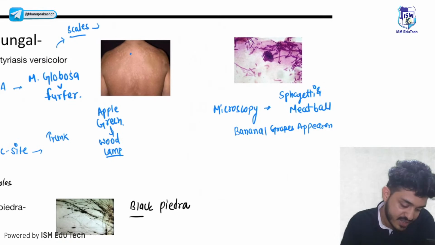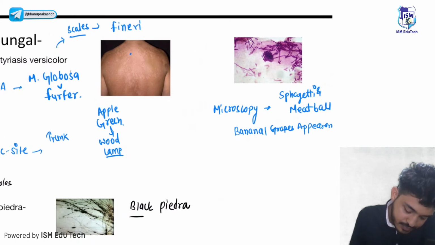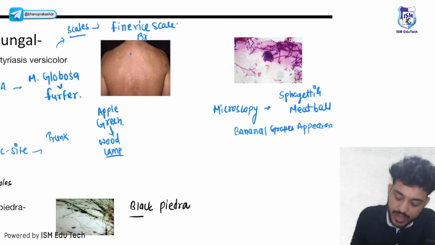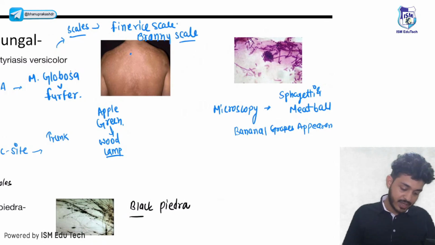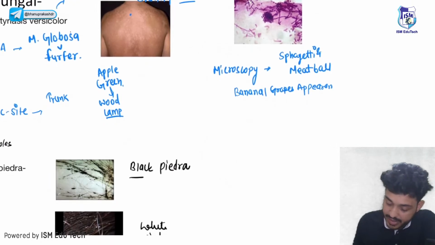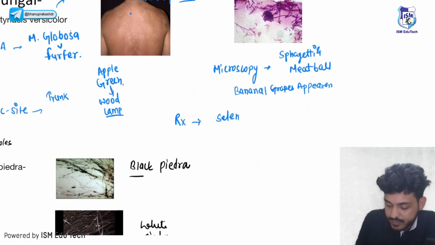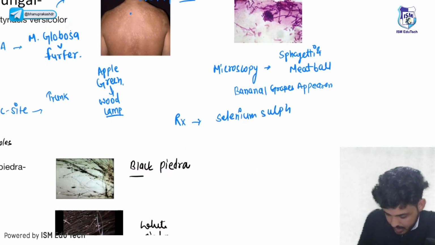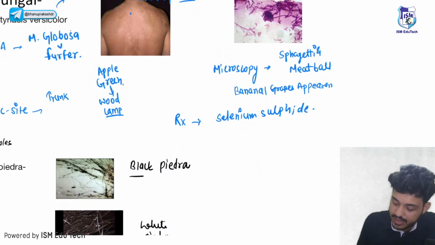What kind of scales do you see? Fine rice scales, or we can also call them branny scales. Very important: spaghetti and meatball. Very nice. Next thing will be, how do you treat it? The treatment will be selenium sulfide, or you can use any kind of azoles, like ketoconazole, fluconazole and other azoles.